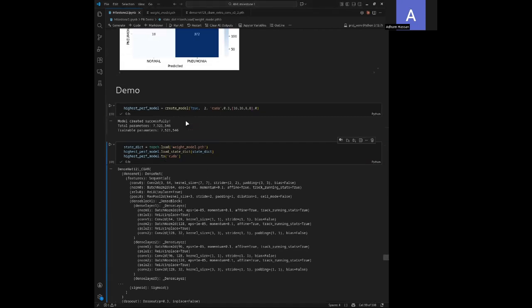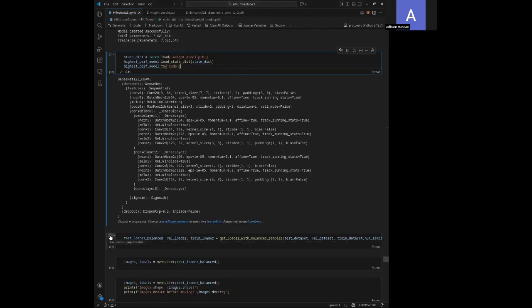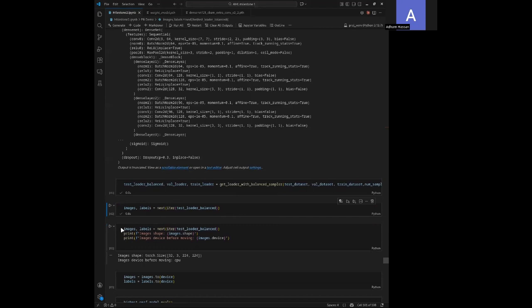Now I'm currently loading the model. Here you can see I'm creating the architecture to load the model into. Also here we have the path to our model to load it. And then we're going to use our GPU. Here we can see our model's architecture. Now we need to load the loaders. We're going to use the test data set, and we're going to load the images and labels to know the predictions and what our model predicted.